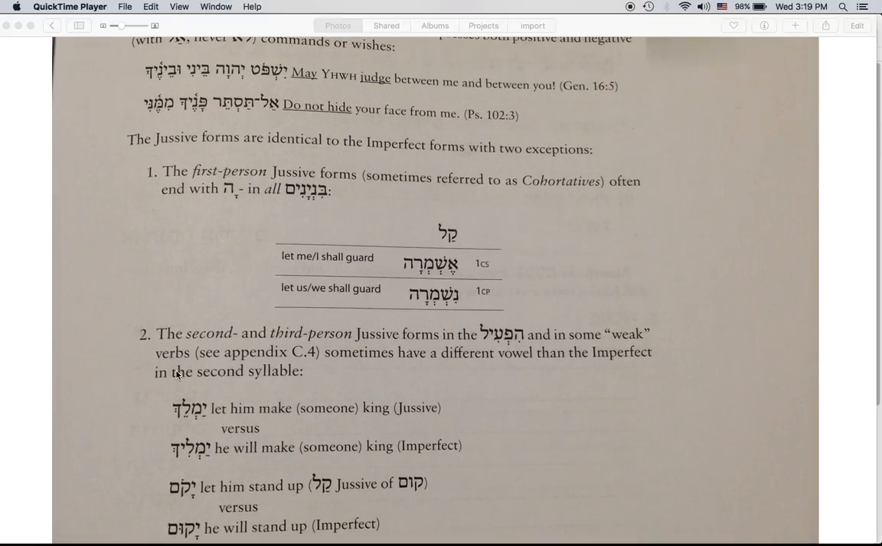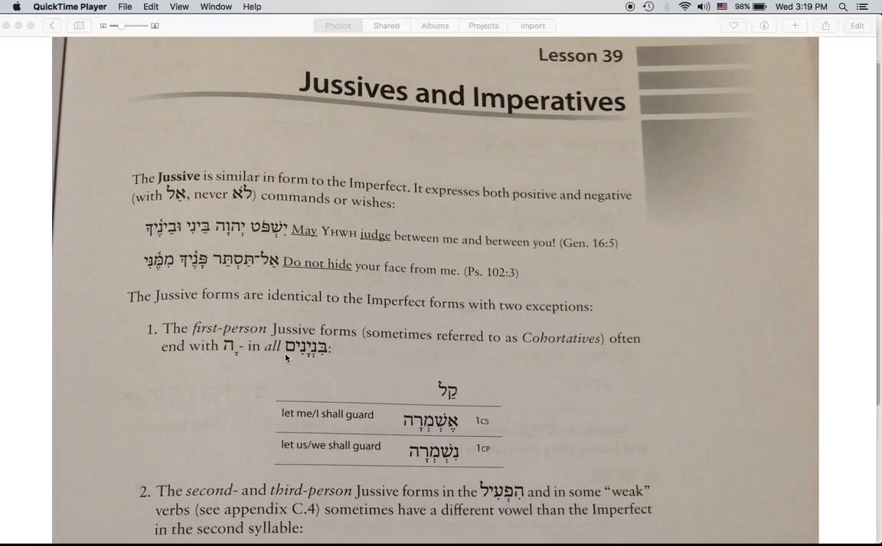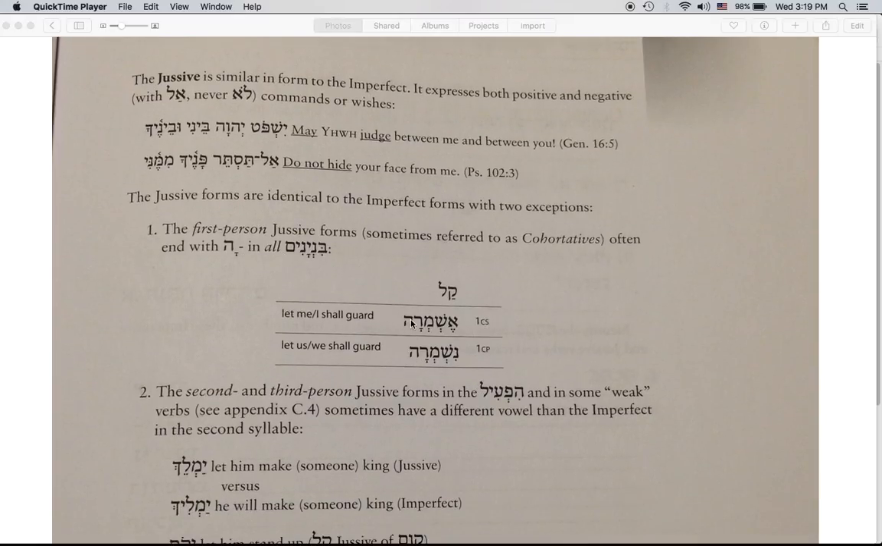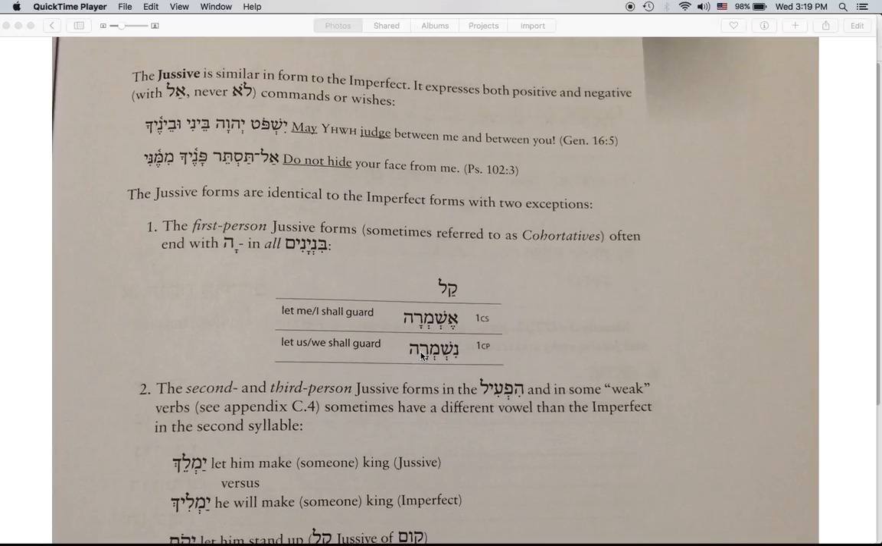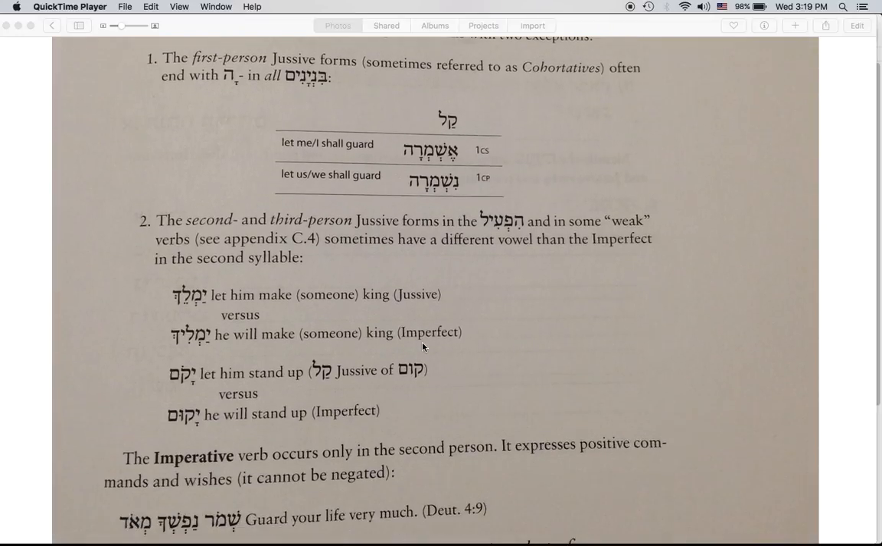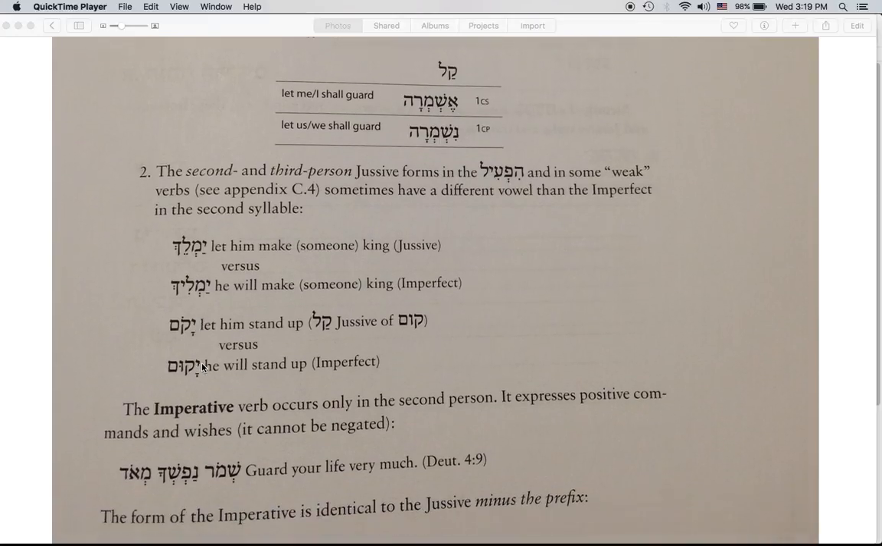So the things that we need to really pay attention to are that the jussive is built off of the imperfect. It almost always looks the same. In the first person, both in the singular and the plural, the ah is added onto the end in order to add the jussive sense, the command or wish. And then sometimes in the second and third person, especially in the hifil and in some weak verbs, our vowel is shortened after the second root letter.